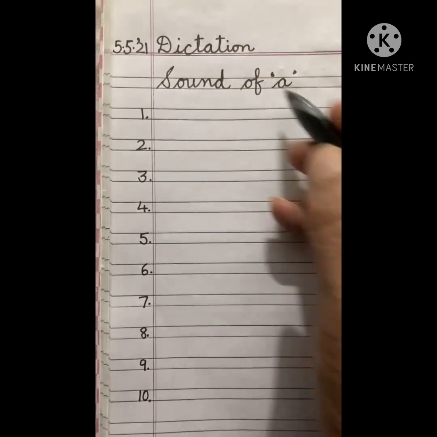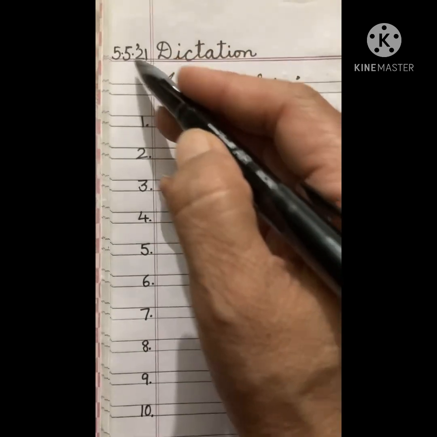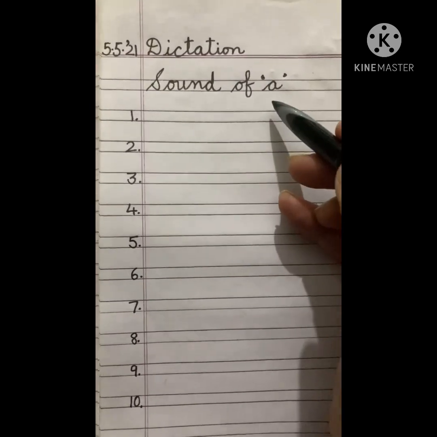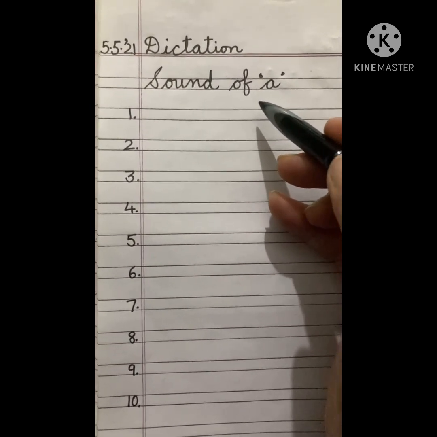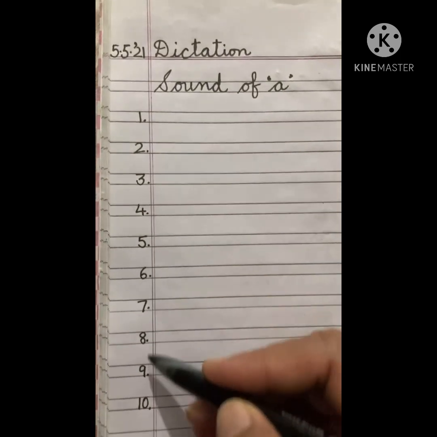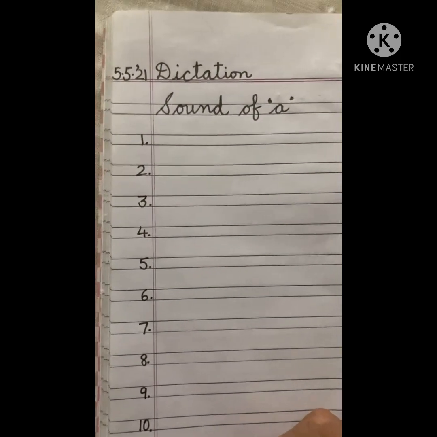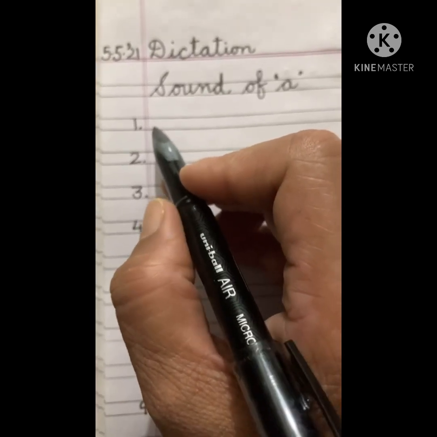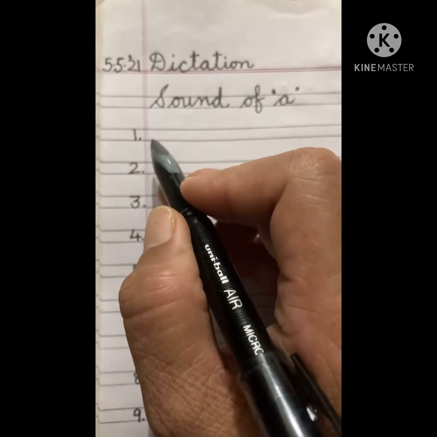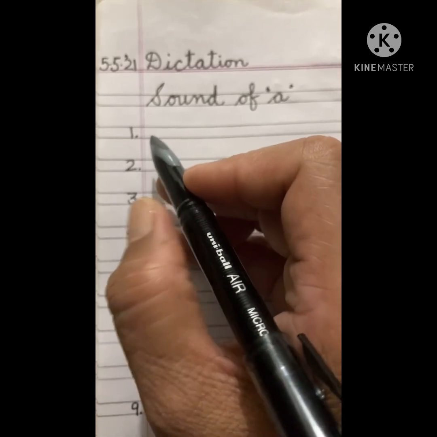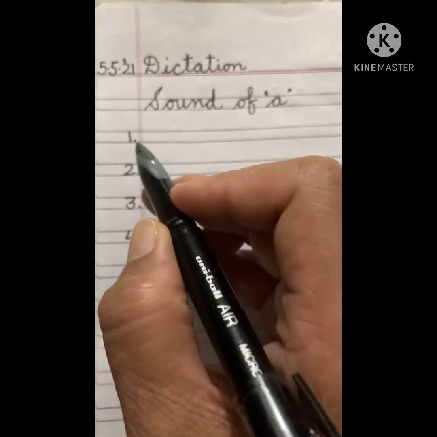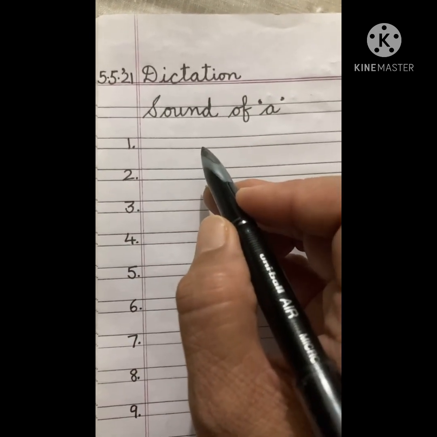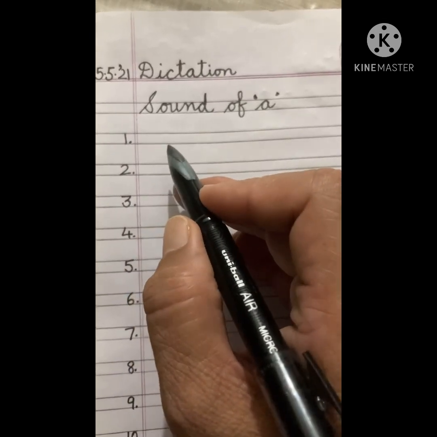Here we are with the specimen of conducting dictation. You are supposed to write date, dictation on top as a heading, sound of A, because we are taking up sound of A words, CVC words, and numberings are given from 1 to 10 like this. So you are supposed to appear in the test, dictation test. I'll be speaking words with the help of sounds, and you are to identify each and every sound and make the word correctly and write it in a correct way.